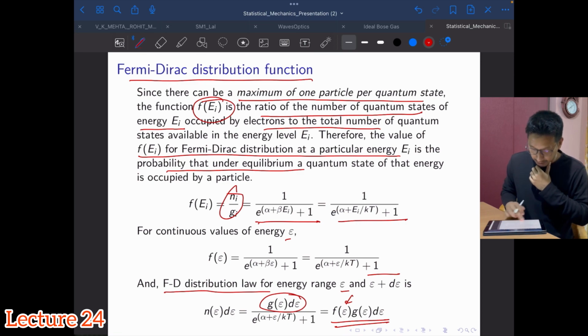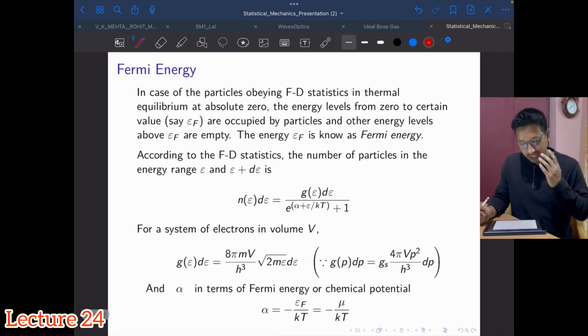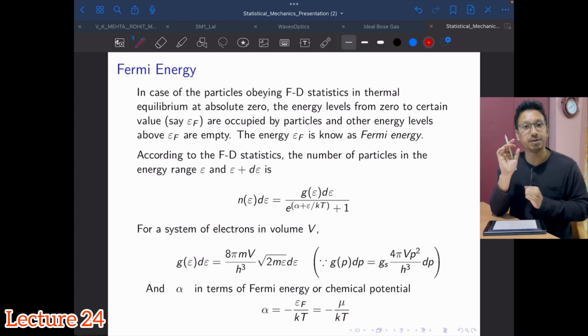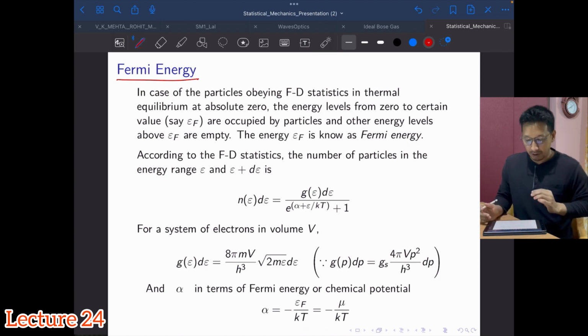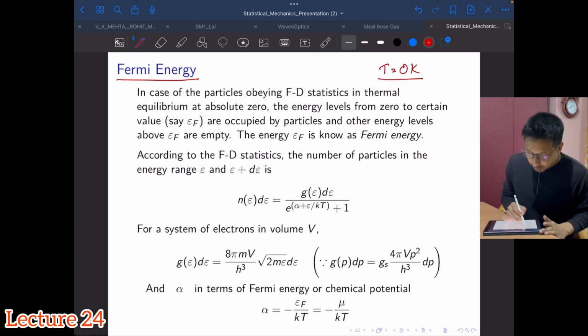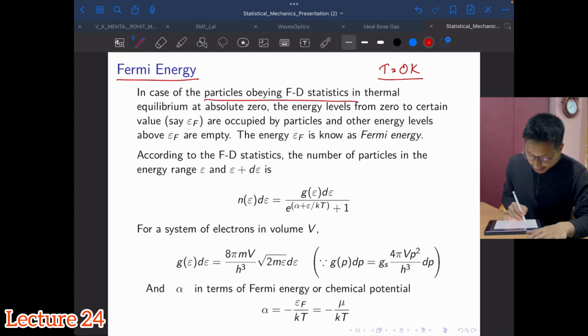Now let's talk about a little confusing as well as very important topic. This is Fermi-Dirac, this is Fermi energy. Let's consider the temperature around 0 Kelvin. In case of particles obeying FD statistics, meaning fermions in thermal equilibrium at absolute 0, the energy levels from 0 to a certain value.